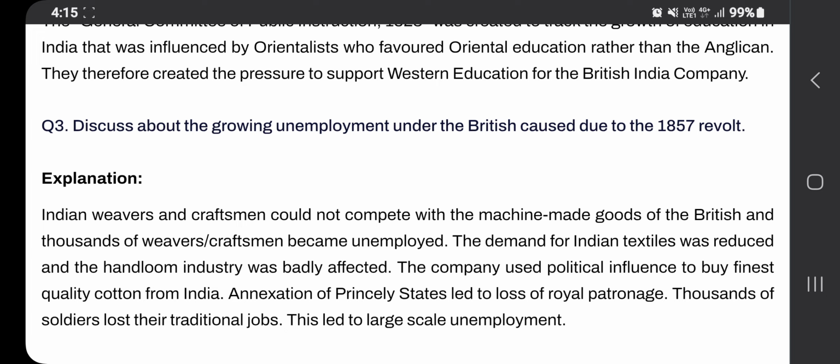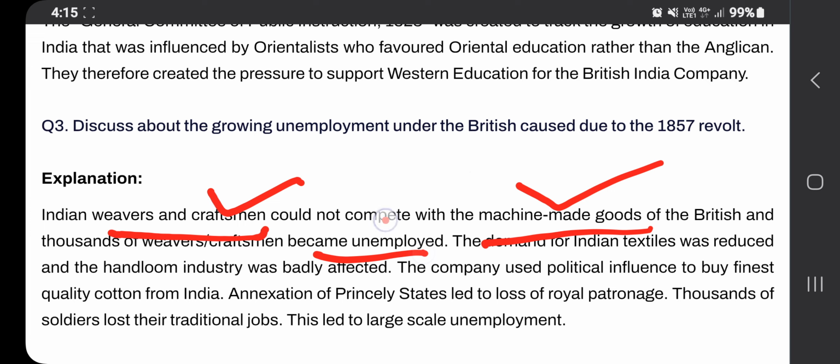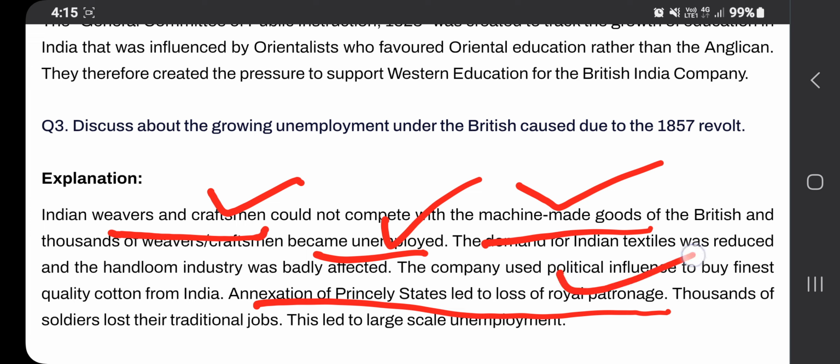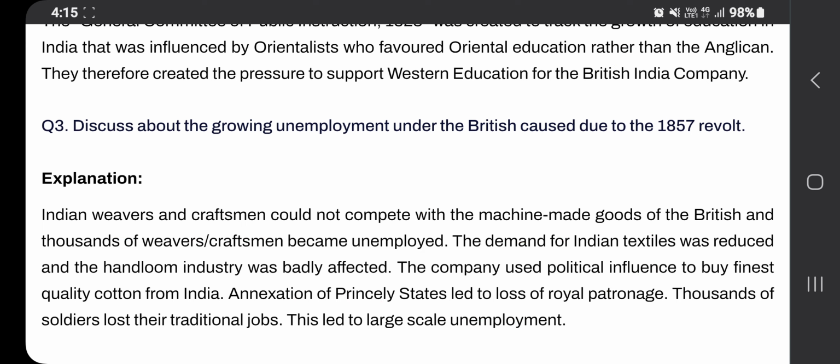You have to be careful about the main important points here: weavers and craftsmen, the machine-made goods, and how they became unemployed. All those things you have to mention. After this, the loss of royal patronage for these weavers and craftsmen because of the introduction of British-made goods. All those things you have to mention.